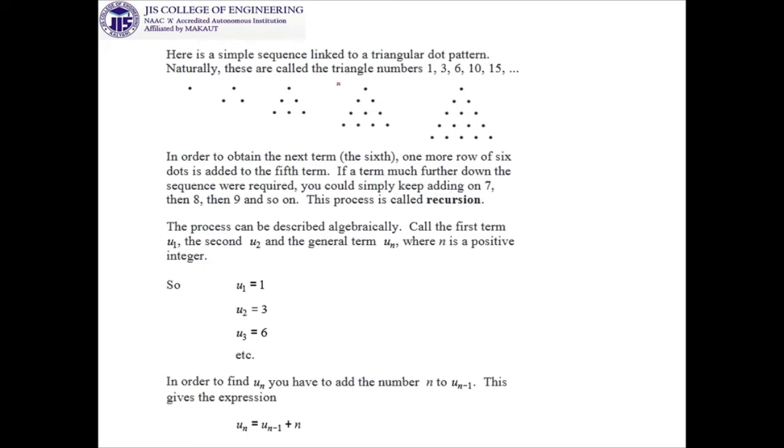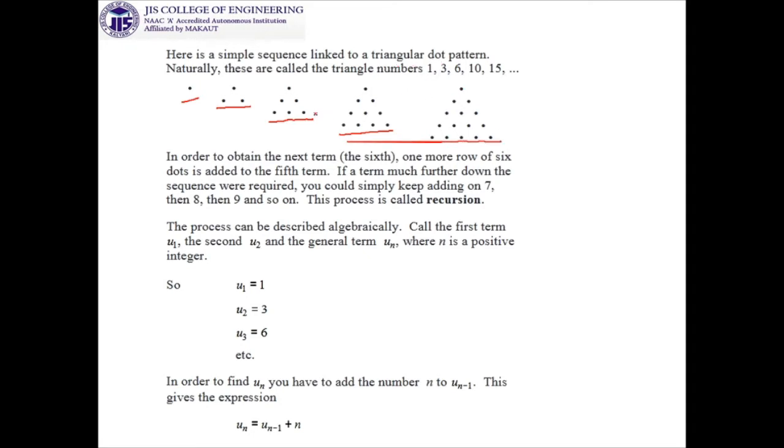We are taking a simple sequence linked to a triangular dot pattern. Here we are taking one dot. After that, to maintain the triangular pattern, we take two more dots so that the triangle shape is maintained. Then we make 3 dots, 4 dots, 5 dots and so on.